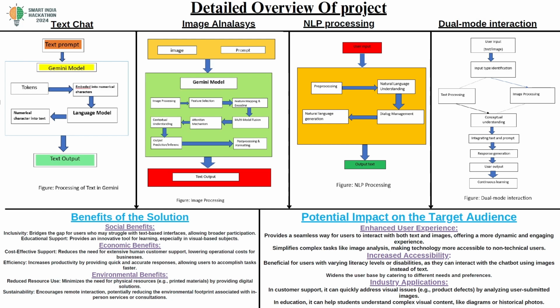When we come to the economic benefits, to develop this, Gemini is offering a free API key to the students, so that students can access it effortlessly, for unlimited time, and there is no need of a GPU to develop this application, and anyone can develop it. So we prefer Gemini as the backend.